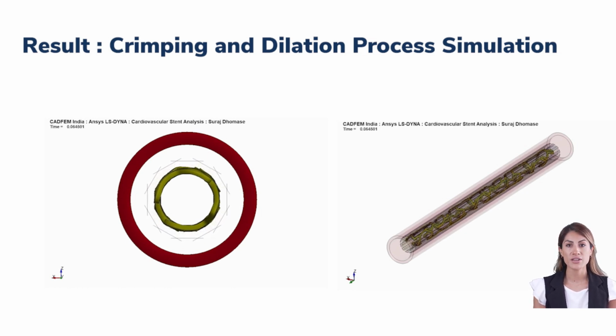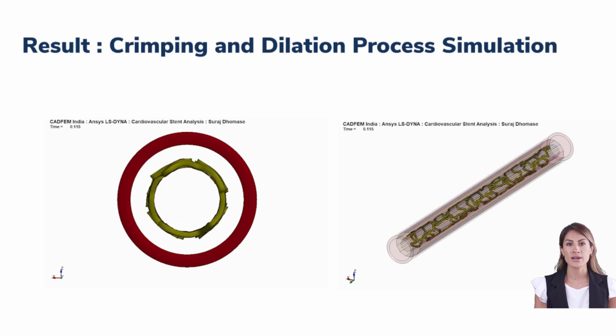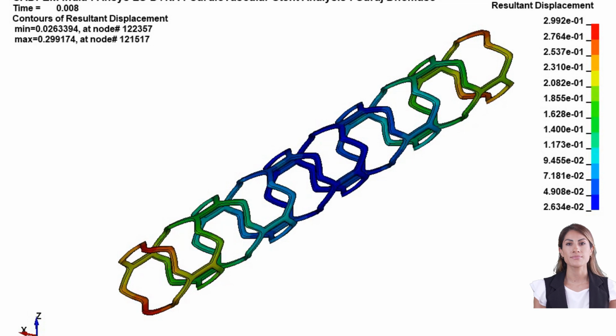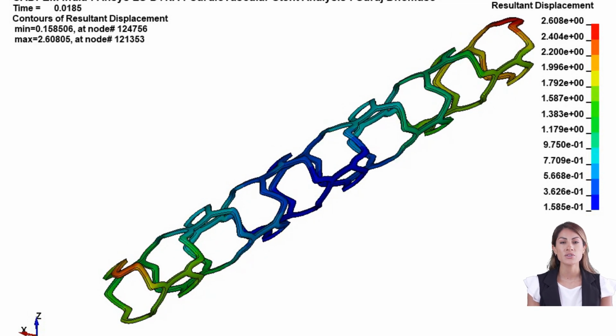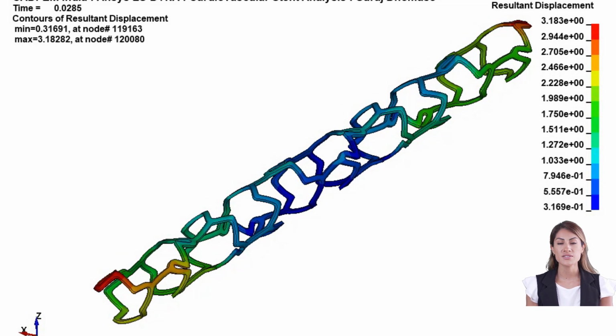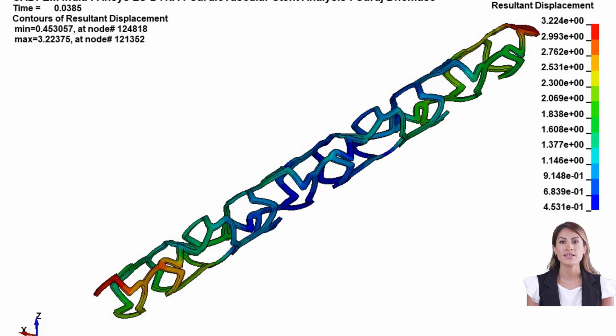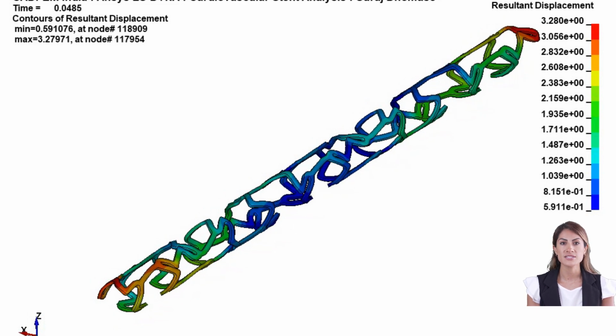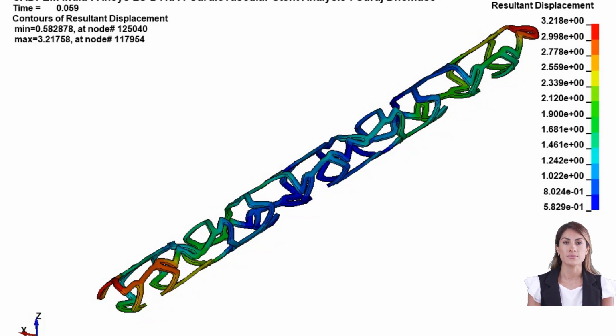It will also evaluate the safety and efficacy of the optimized techniques by assessing potential complications, for example, arterial injury, stent recoil, and compare the clinical outcomes with conventional methods. The successful execution of this model using LS Dyna offers substantial implications like enhanced patient safety, cost efficiency, and medical advancement.